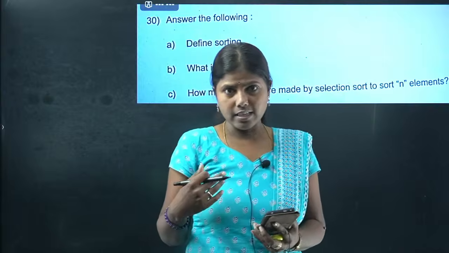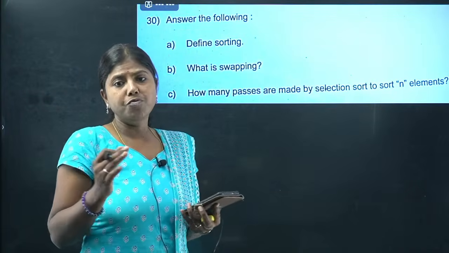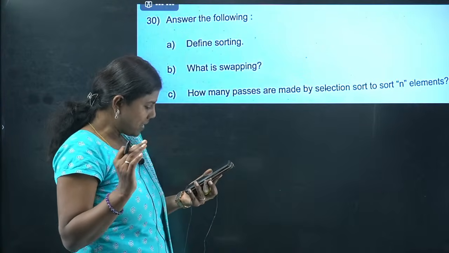Sorting is arrangement of elements in either ascending order or descending order. And what is swapping? Interchange or exchange of values of the two variables is called swapping.